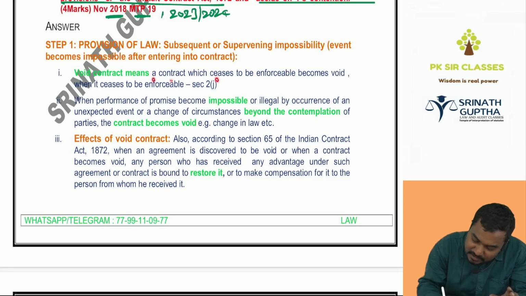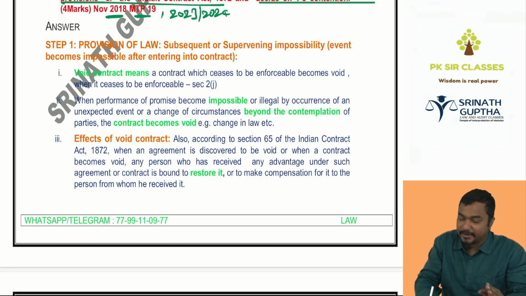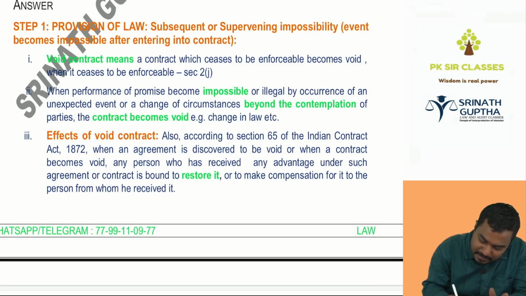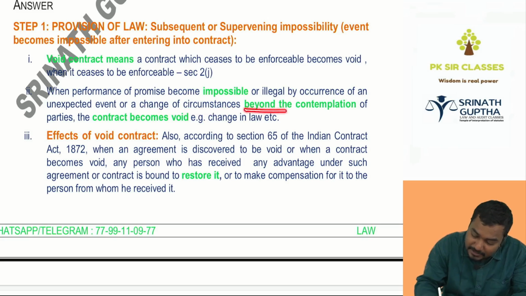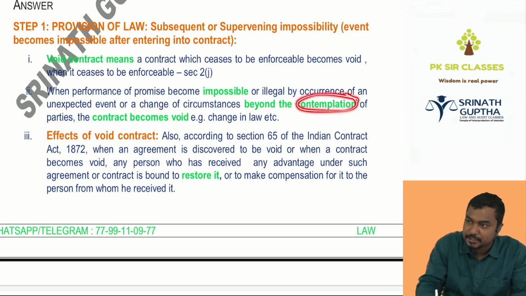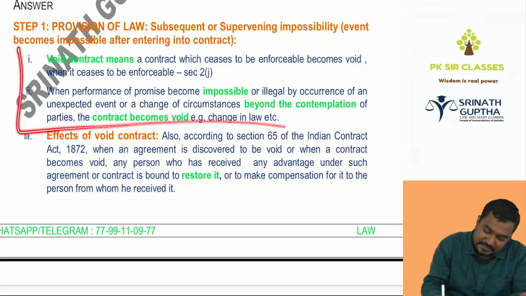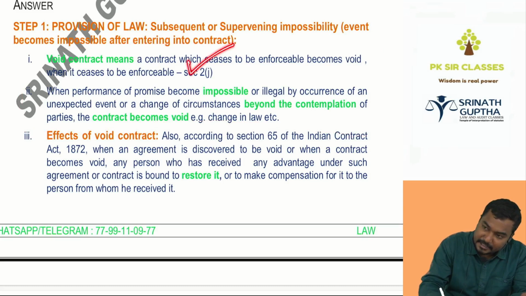A contract which ceases to be enforceable by law becomes void when it ceases to be enforceable. He said this in the definition of the void contract. Yes, I see the answer, beta. When performance becomes impossible, I am unable to go to that village. It is impossible to go to that village because the only bridge is damaged. When the performance of the promise becomes impossible or illegal by the occurrence of any unexpected event, we never expected that floods will come, or a change of circumstances beyond the expectation of the parties, contemplation meaning expectation, the contract becomes void. So here he is explaining the meaning of the void contract, the definition of the void contract, and the effects of the void contract.